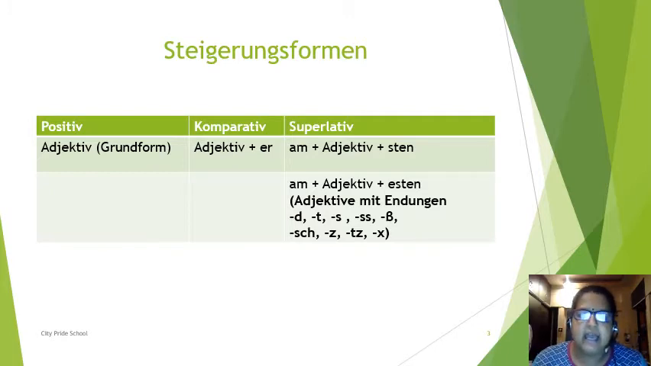But here I have given two things. One thing is sten and one thing is esten. Now when we have to add esten to the adjective: whenever adjectives end with d, t, s, double s, etc., sch, z, tz and x, whenever the adjectives are ending with these letters, you have to add esten in case of superlative form. Just keep this in mind. We will see the examples of the same also.